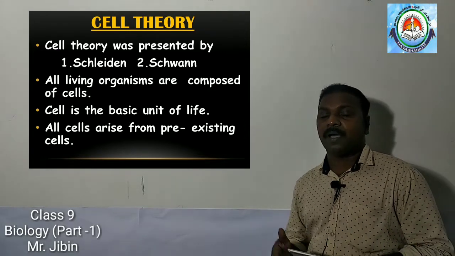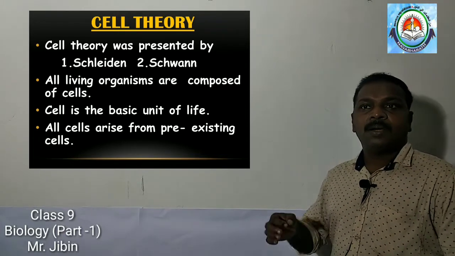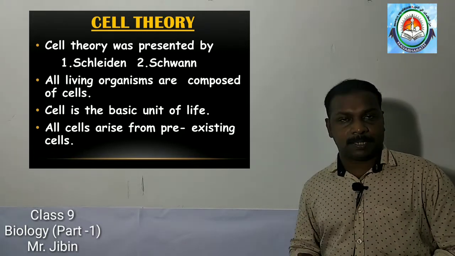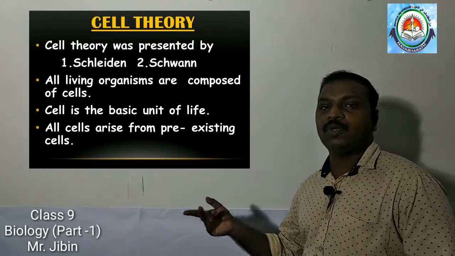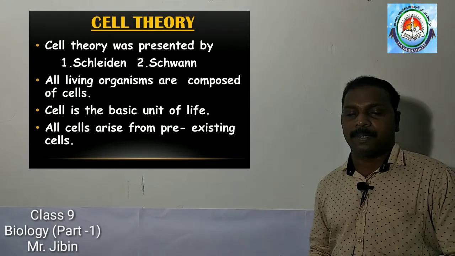Then the third point is that new cells are formed from pre-existing cells. We know that one cell divides into two, two cells divide into four, so multiplying in number.